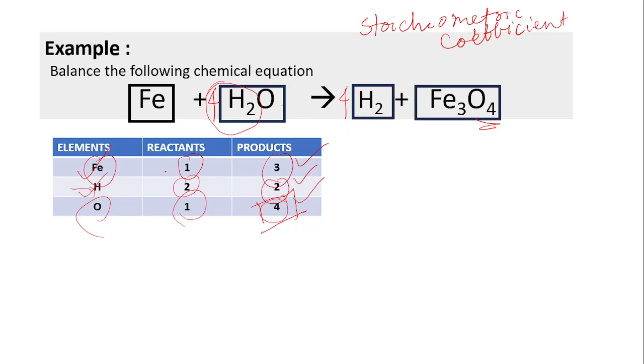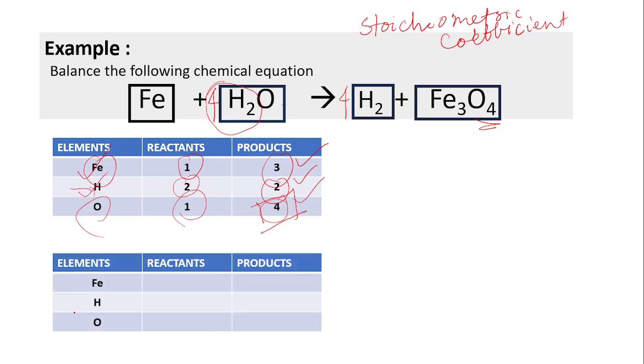Now we can check the number of atoms of iron on the reactant and product side. There are 3 iron atoms on the product side. There is 1 iron atom on the reactant side. So in order to balance iron, we need to write 3 in front of iron. Now check the number of atoms in both reactants and products.